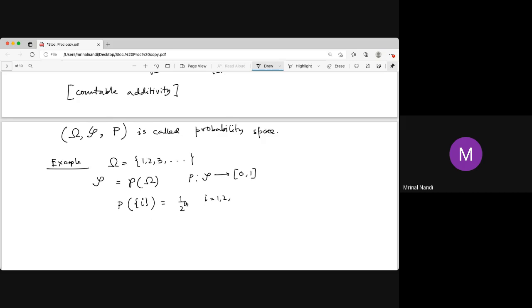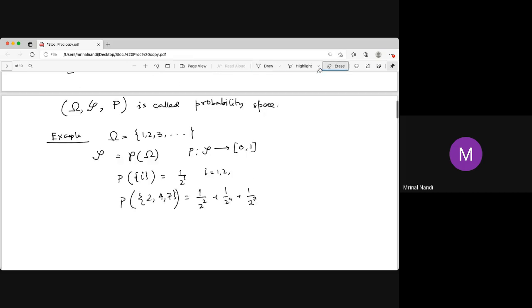So probability of the set containing i is 2 to the power minus i, that means probability of the set containing 1 is half, probability of the set containing 2 is 1 by 4, probability of the set containing 3 is 1 by 8, and so on. The same for the probability of the set containing, say, 2, 4, and 7. You just add all these: 1 by 2 to the power 2 plus 1 by 2 to the power 4 plus 1 by 2 to the power 7. That is just the additivity, here just finite additivity. So this defines the probability on this sample space.